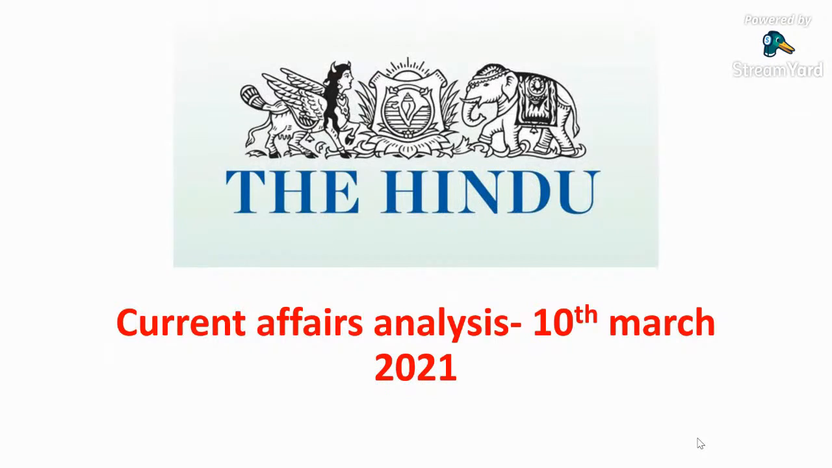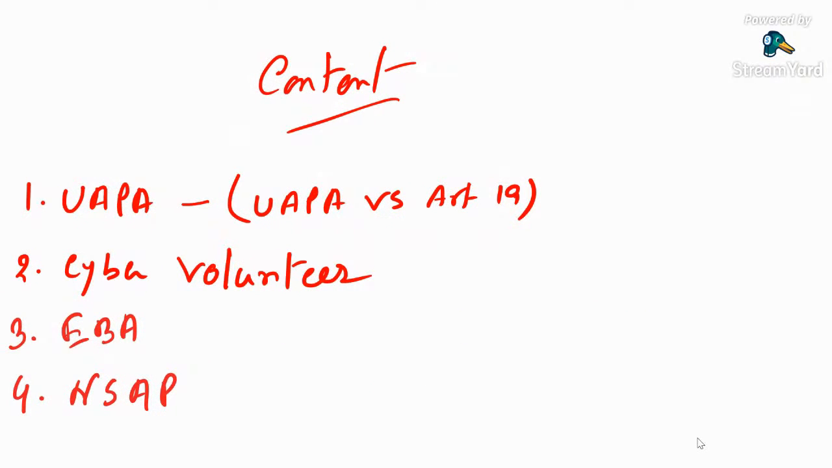So basically today we have four news items that have to be covered. That is UAPA, Unlawful Activities Prevention Act, versus Article 19. Second, cyber volunteer. Third, EBA, and fourth, NSAP. So basically we will discuss this in detail. This one is very small, and these two are only for a superficial version.